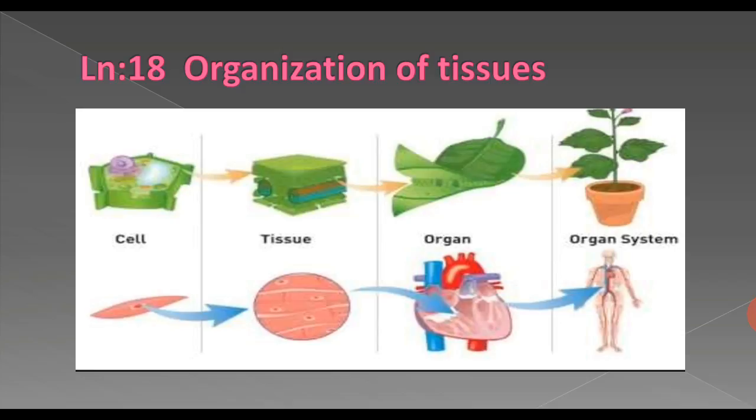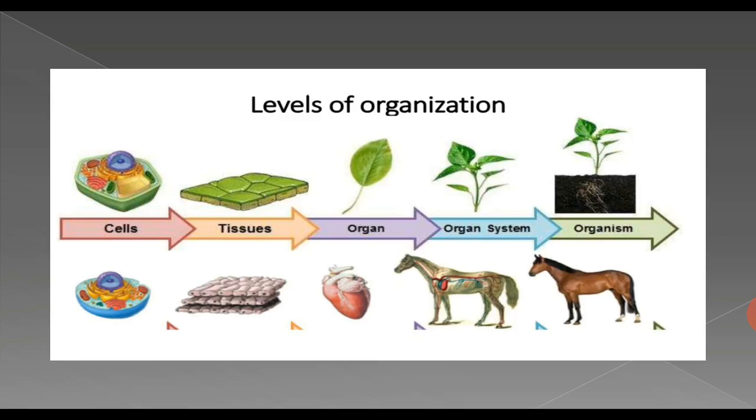Do you remember what we learned in the previous class? Levels of organization. Each and every living organism is made up of cells. A group of cells doing a similar function is what we call tissue. A group of tissues make an organ. A group of organs together doing the same function is what we call an organ system. A group of organ systems make the organism.